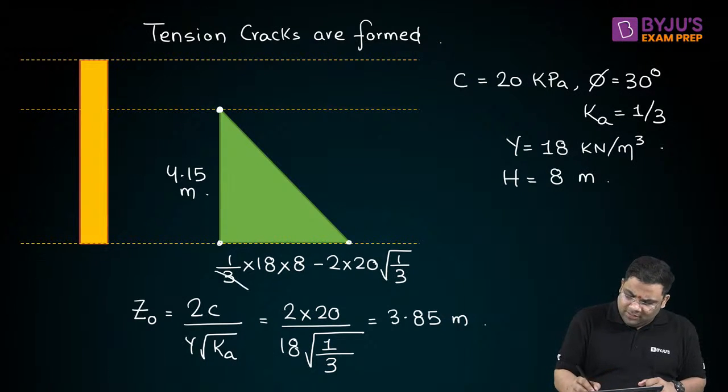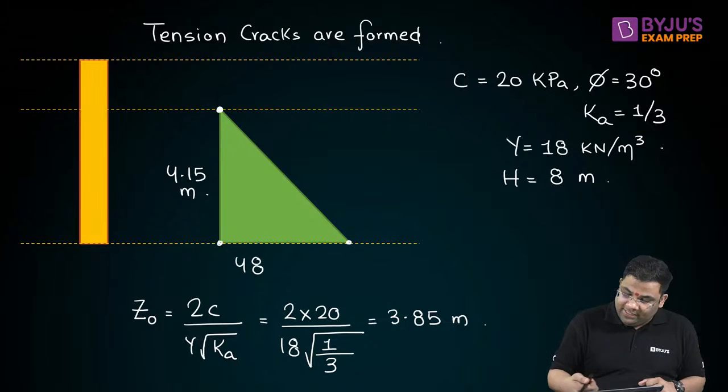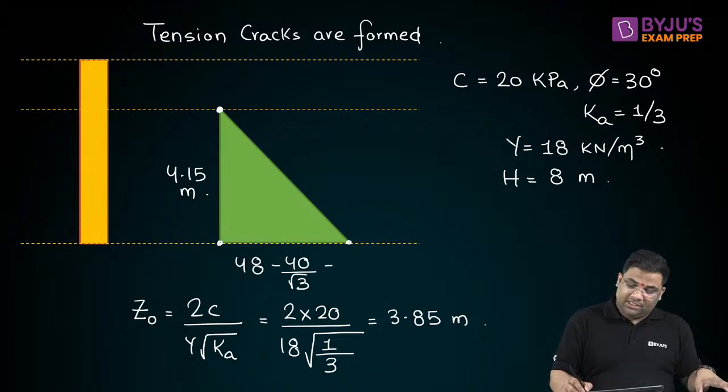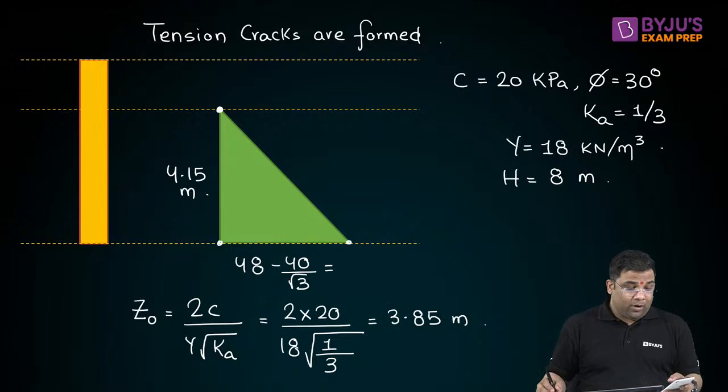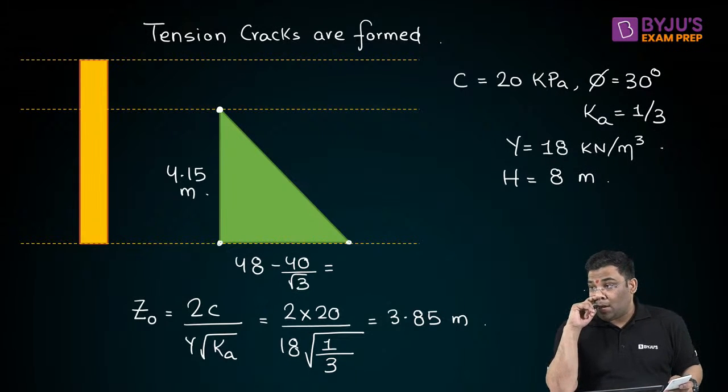Can I find its value? This will be 6. So 48 minus 40 by root 3. How much are you getting for this value? 40 divided by root 3, and then 48 minus this particular value. I am getting 24.9. How much are you getting?